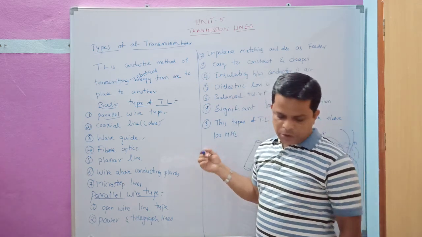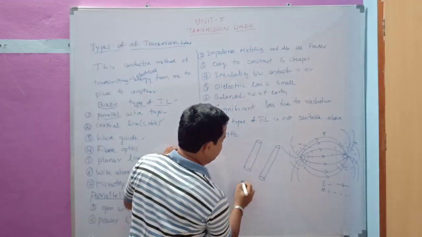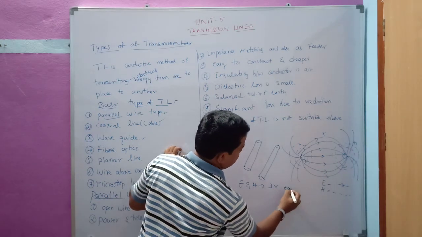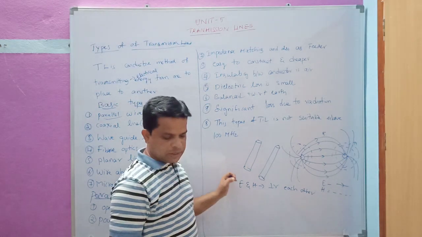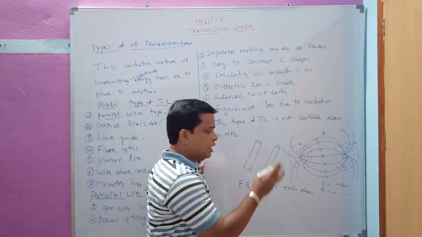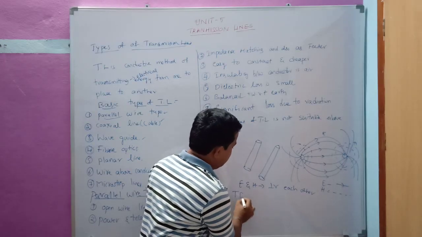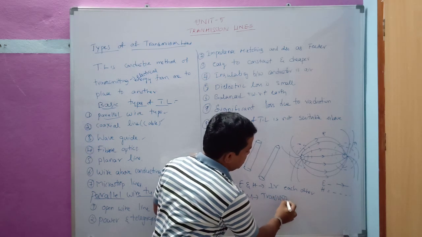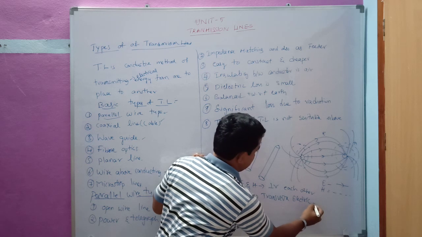Here the electric field and magnetic field, E and H, are perpendicular to each other. If the electric field and magnetic field are perpendicular to each other, the mode of propagation is called TEM, that is, transverse electromagnetic wave. Transverse electric and magnetic.